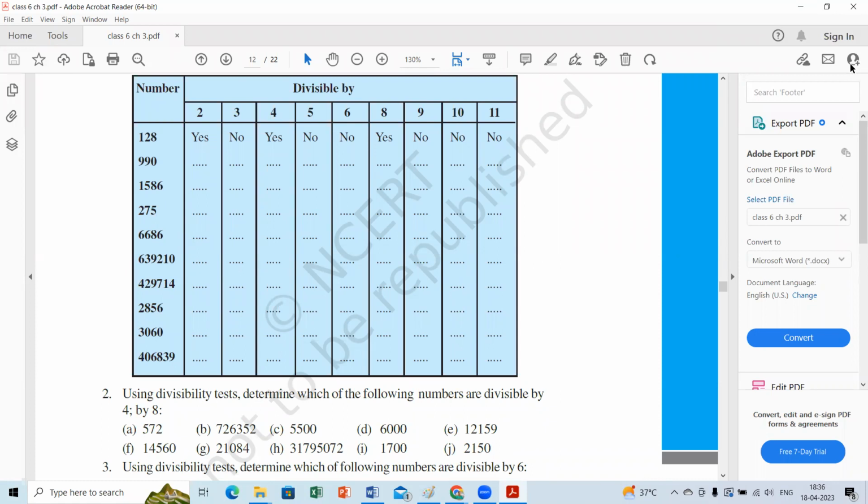Then 9. Sum of digits is 14. 14 will not come in the 9 table, right? Then the 10 rule. What is the 10 rule actually? Ma'am, the last digit should be 0.